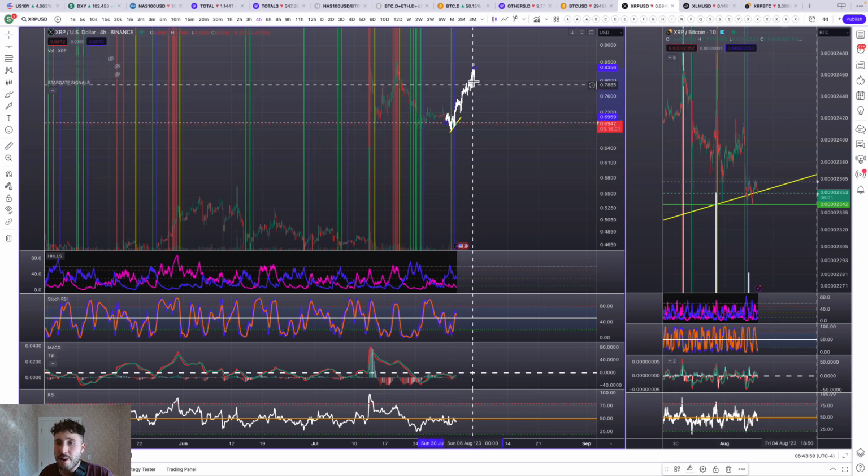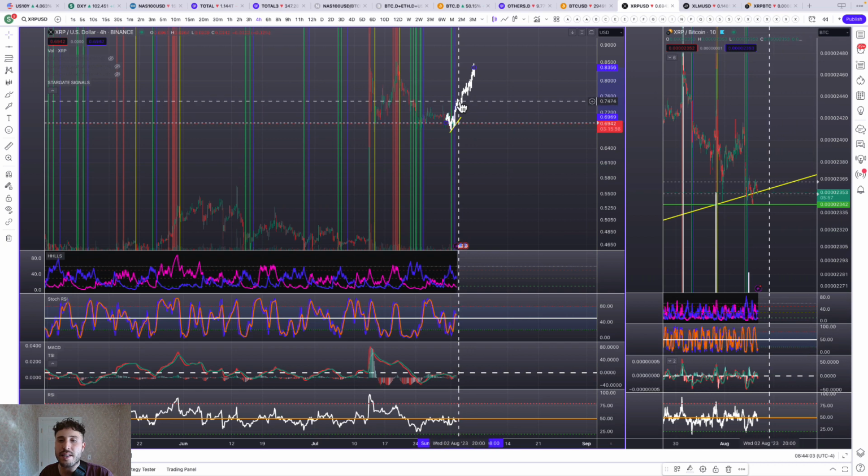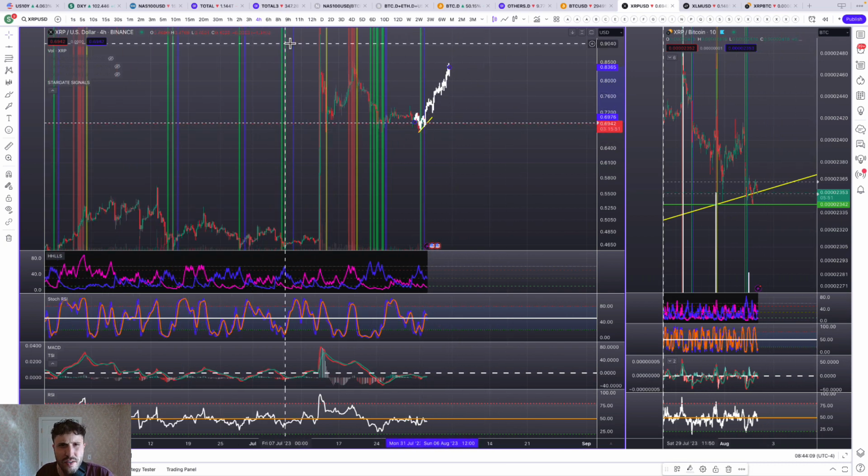And if this does pan out, then we could see 85 cents by August 6th, by this weekend, if this is going to be the case. And that would be a great trade. So this is what I'm watching as far as that goes.